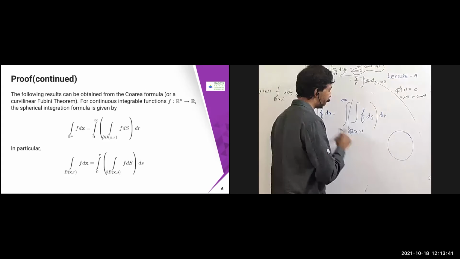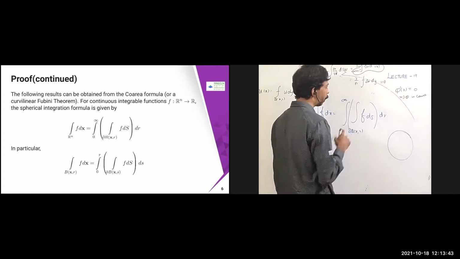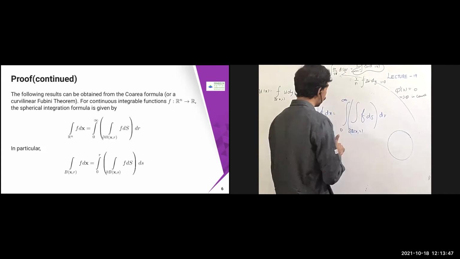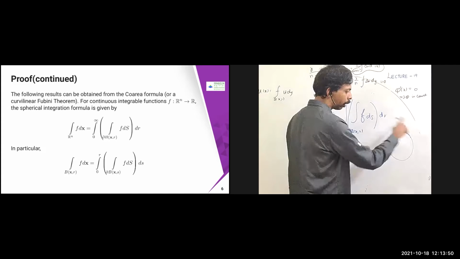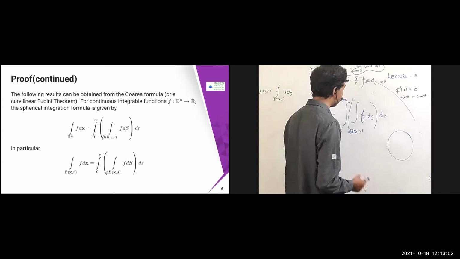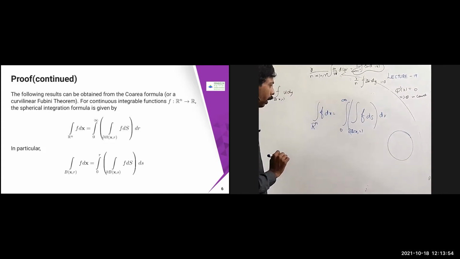Okay, so where I will be defining this one, ∂B(x, r) f dS, I will be defining, and then I'm just going to make r from 0 to infinity, then automatically it is going to cover all of R^n. That is what the co-area formula is going to be explaining.